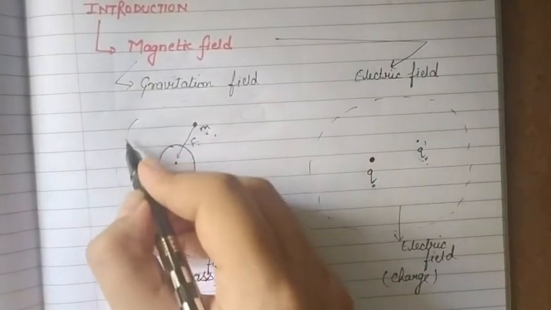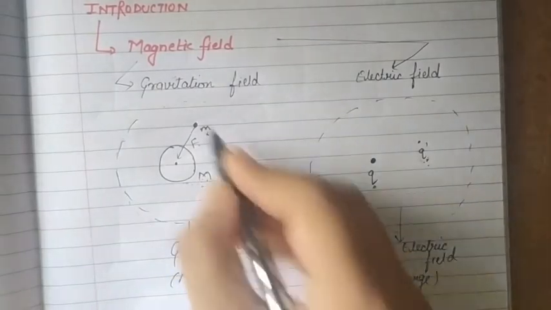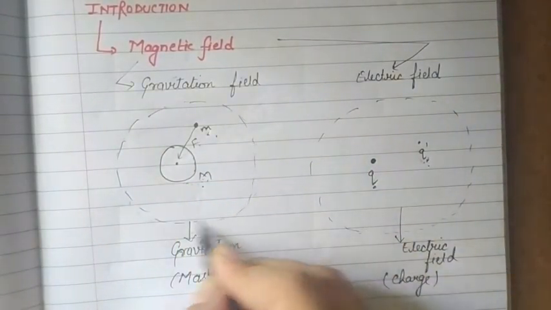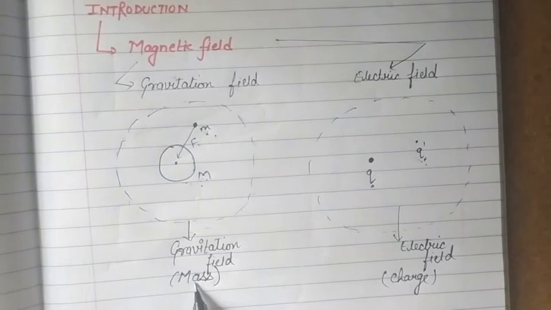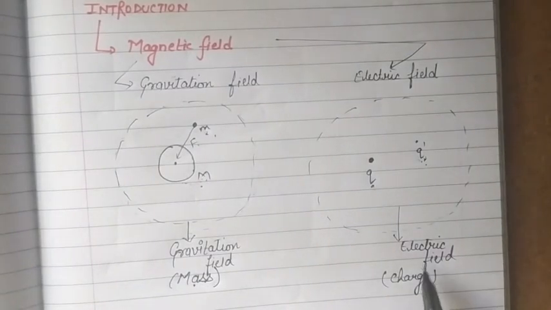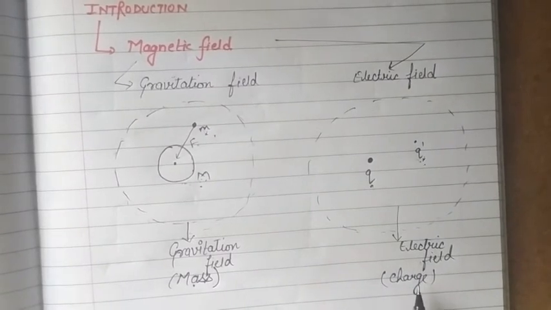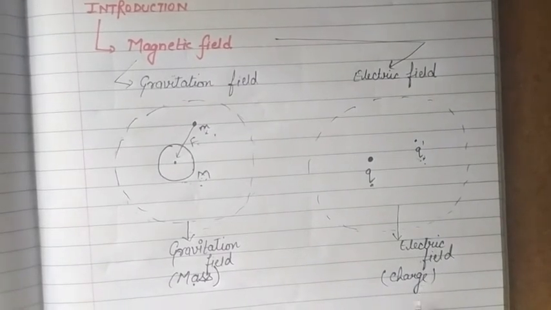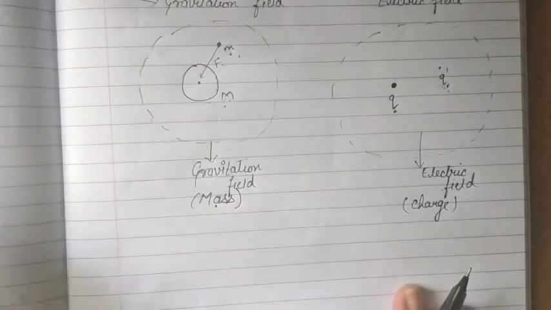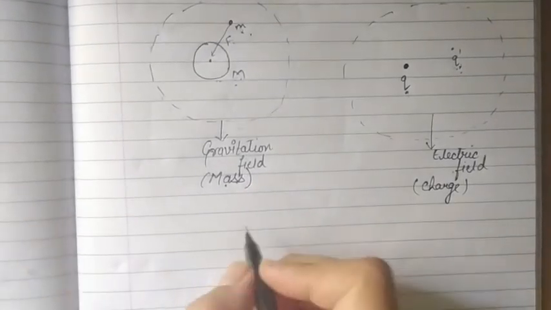Just as the region around the mass is called gravitation field, and this is because of the mass, similarly around the charge the region is called electric field, and the reason for this is the charge. Now come to the point magnetic field.